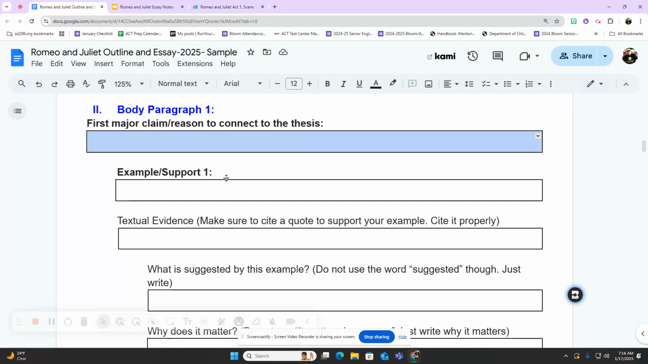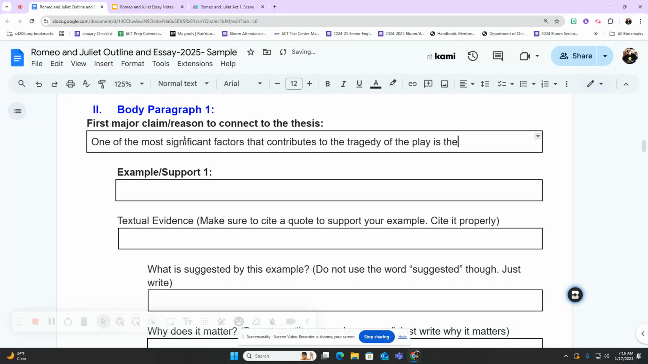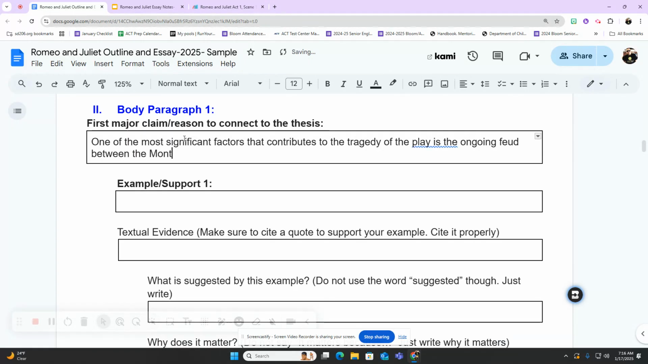Okay? All right, but now I'm going to come back and write an opening statement to this body paragraph. So remember, I want to focus on the feud between the Montagues and the Capulets. So I can open by saying, one of the most significant factors that contributes to the tragedy of the play is the ongoing feud between the Montagues and the Capulets.